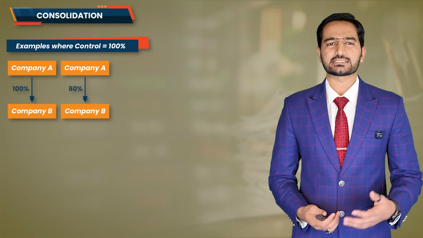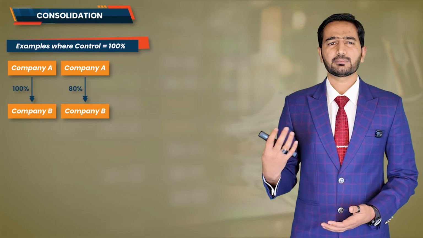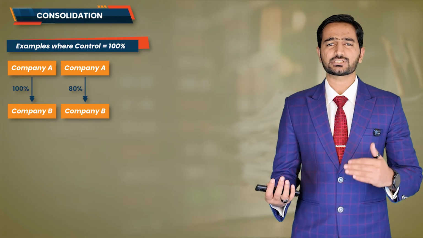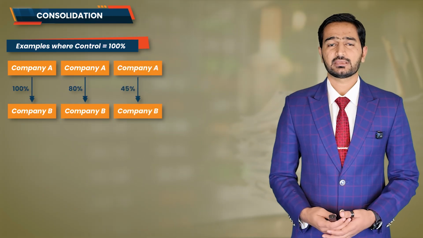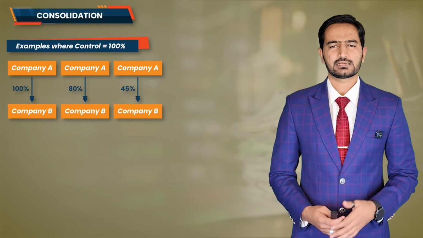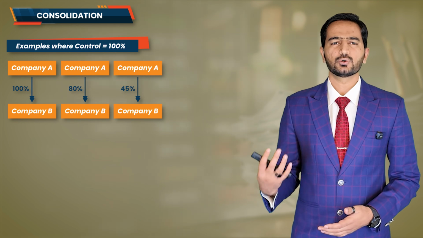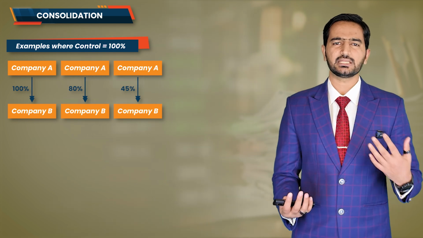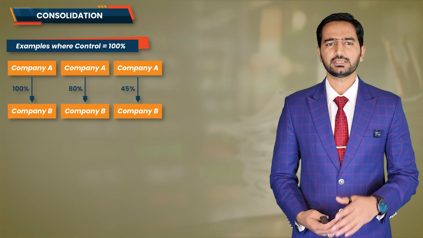Now, let's talk about some rare and exceptional cases. Sometimes it may happen that a company owns less than 50% shares of another company, say 45% of the shares, and yet it still controls that company. Let's take an example. Imagine Company A holds 45% shares in Company B. That's obviously less than 50%, right?